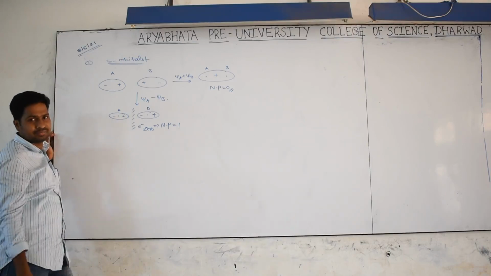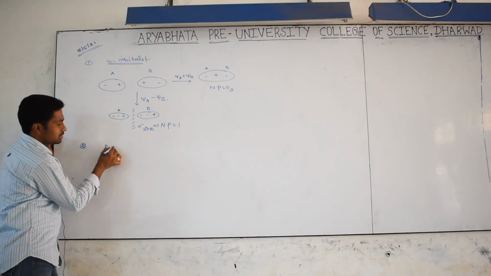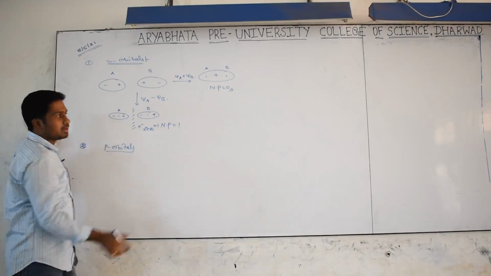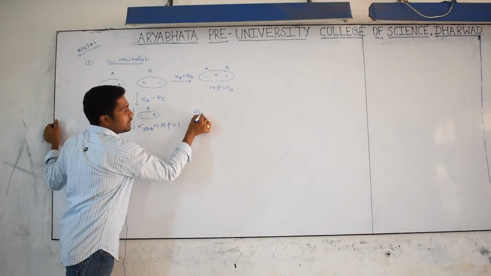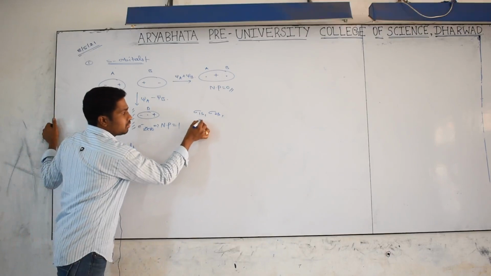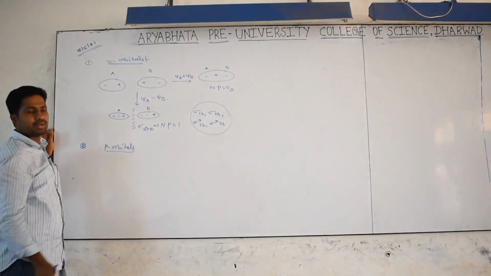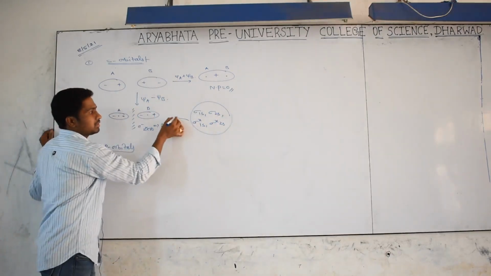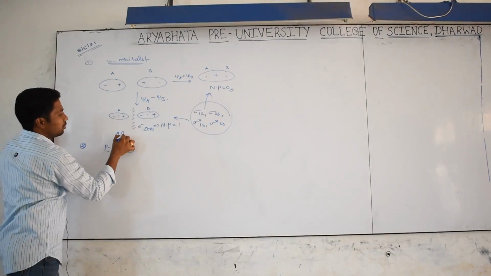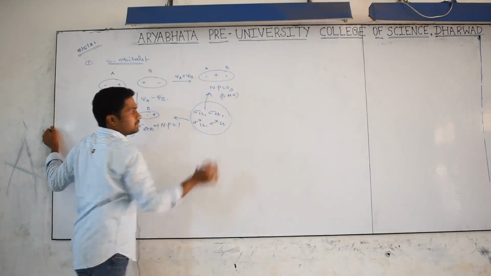More energy means antibonding. I will tell you the second case, which is p orbitals. An s orbital always forms sigma, that's why they are denoted by sigma 1s, sigma 2s, and so on, as well as sigma star 1s and sigma star 2s. These are the representation of overlap: bonding sigma, anti-bonding sigma star. These are called anti-bonding molecular orbitals, and these are bonding molecular orbitals.